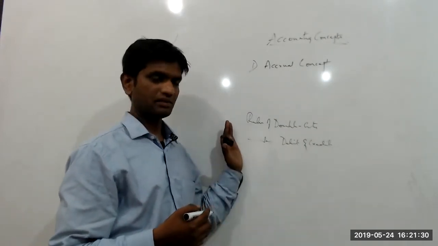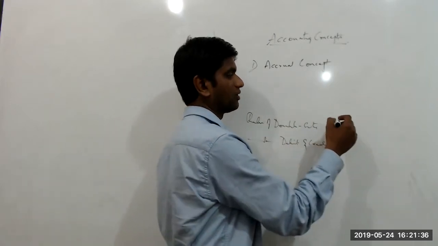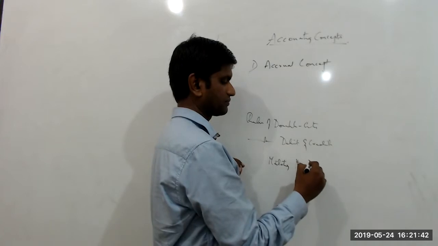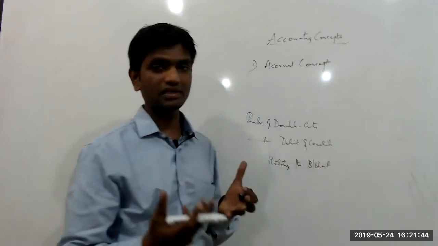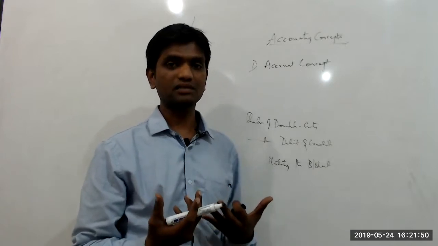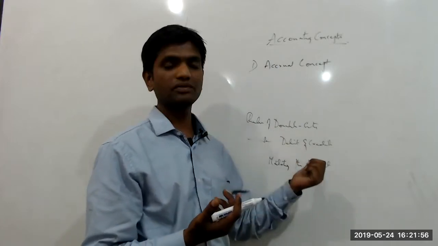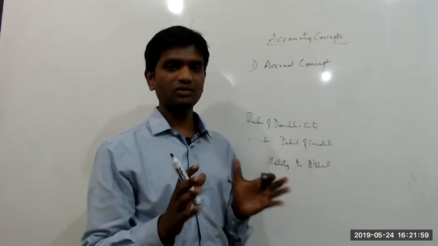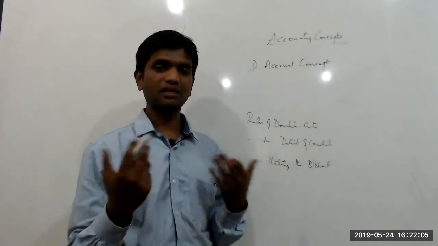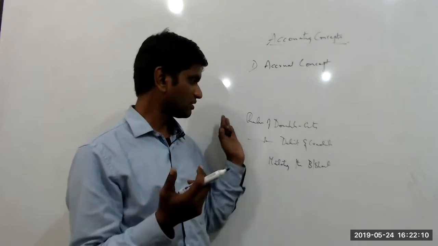The rule of double entry system and the rules of debit and credit are sufficient only from the perspective of matching the balance sheet or tying up your financial statements. It does not give you a true and fair view of the financial statements. So let's say the total of the debit and credit should match, then you follow the rules of double entry system and the rules of debit and credit. That is sufficient for you to just match the source of the funding and the application of the funding. That means I'm talking about the balance sheet. If you have to just match arithmetically, yes, these two are sufficient.